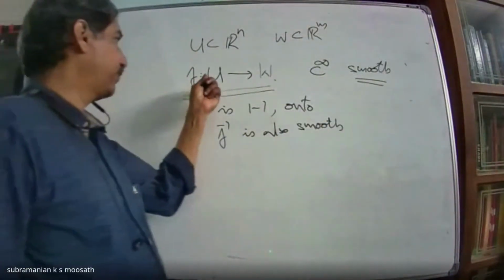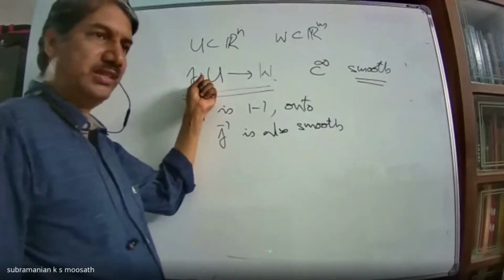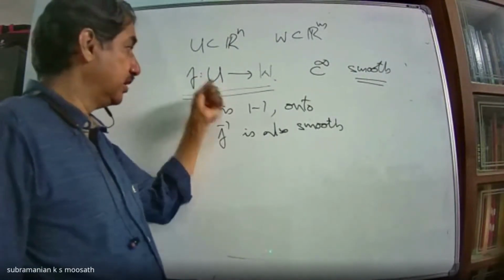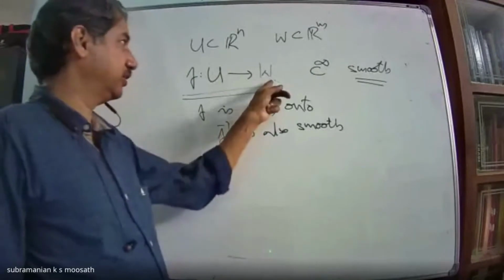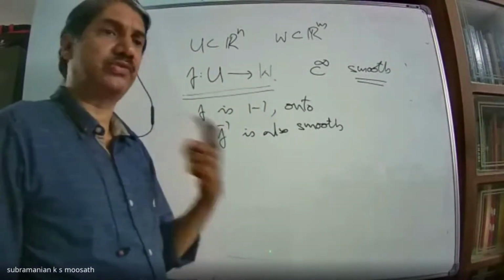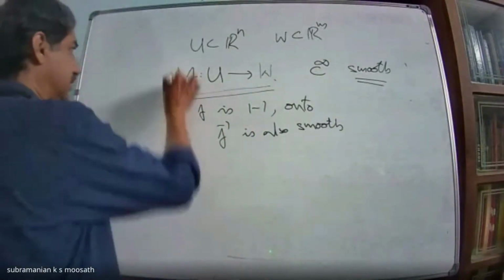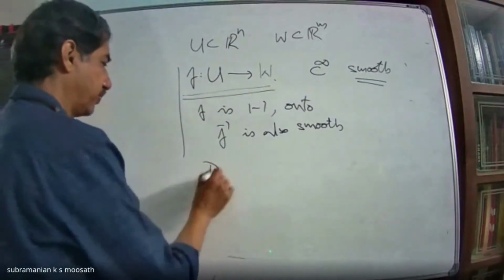That means f has partial derivatives of all orders, and they are all continuous. Now f inverse, from W to U, also has partial derivatives of all orders and continuous, then such a function is said to be a diffeomorphism.